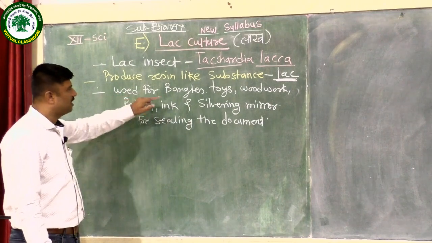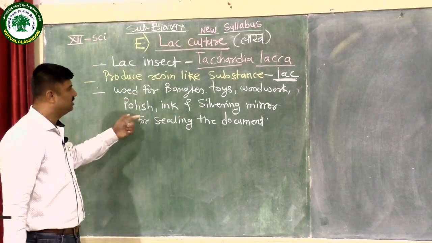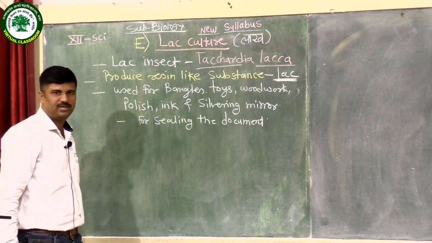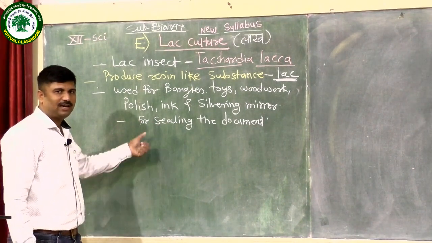It can be used for bangles, toys, woodwork, polish, ink, and silvering mirrors, and also for sealing the documents. This is the lac.